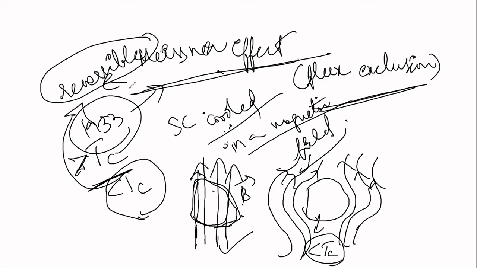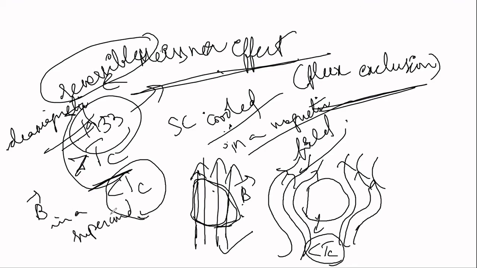Similarly, a superconductor is always a perfect diamagnetic. The magnetic field induction B in a superconductor is always equal to zero. This can also be explained by the Meissner effect. Okay, this is the Meissner effect.